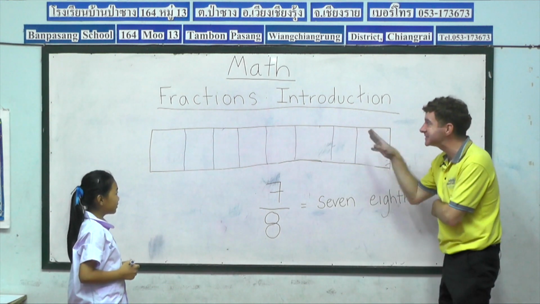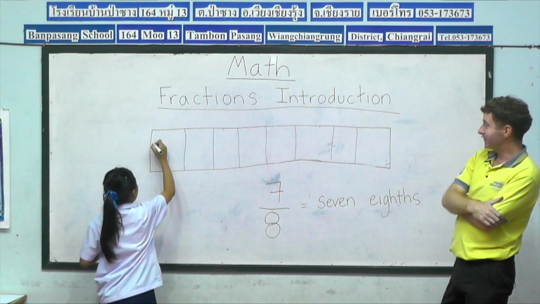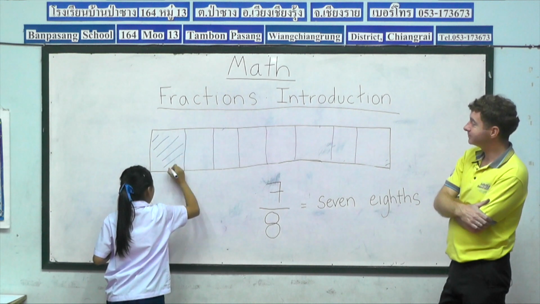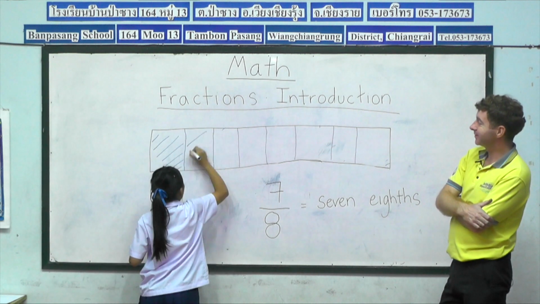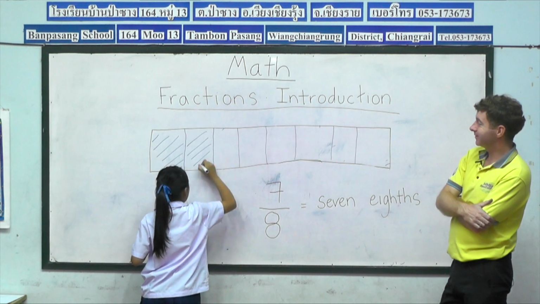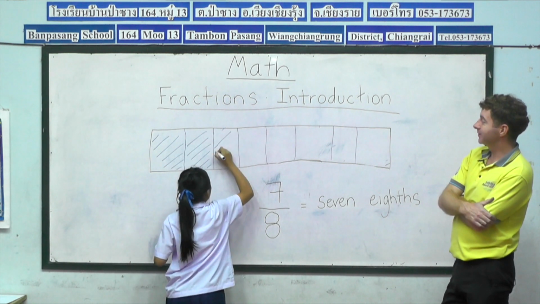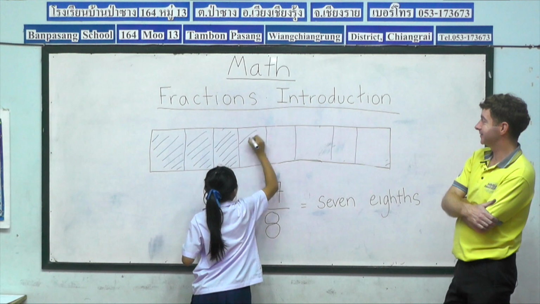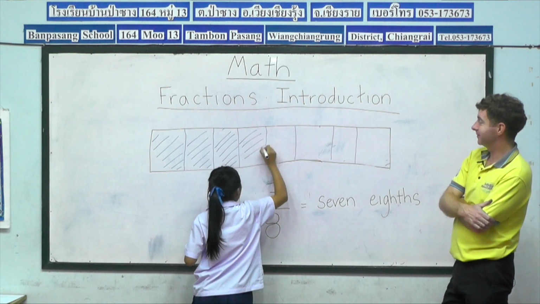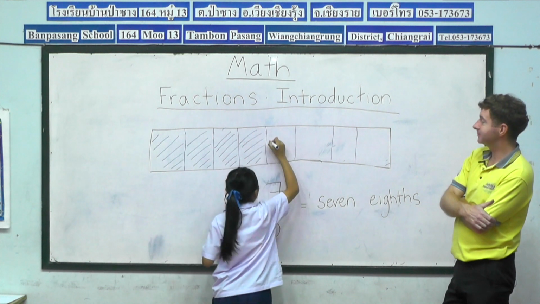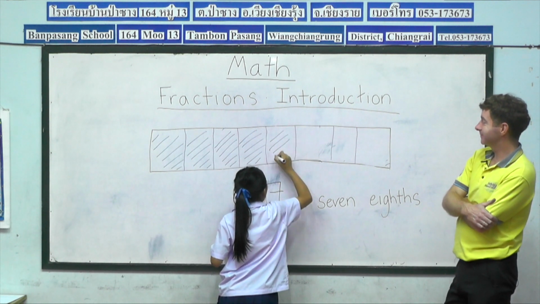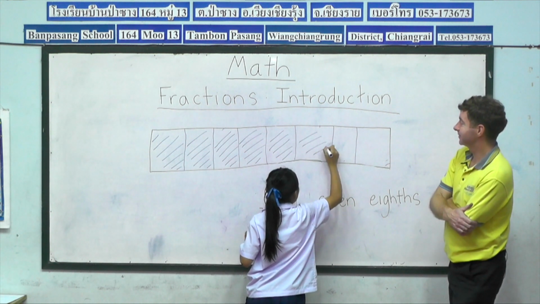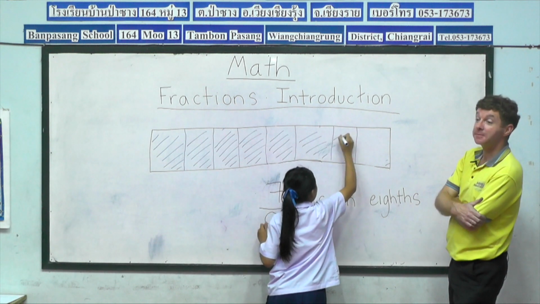Now, Nadia, we need 7 parts in blue. We need 7/8 of our bar coloured in blue. 1, 2, 3, 4, 5, 6. How many more? 1.